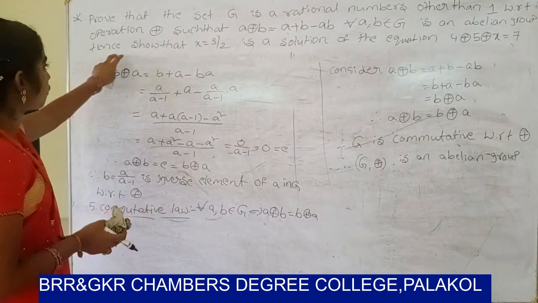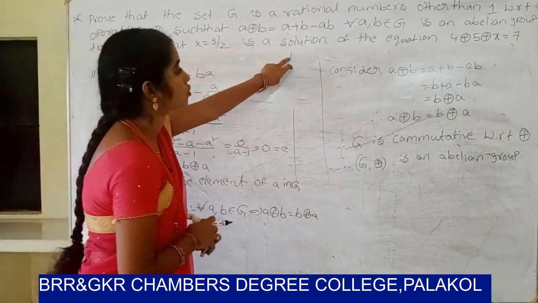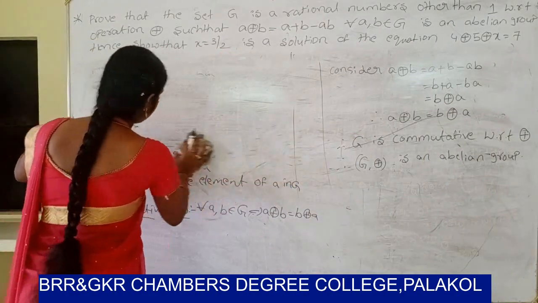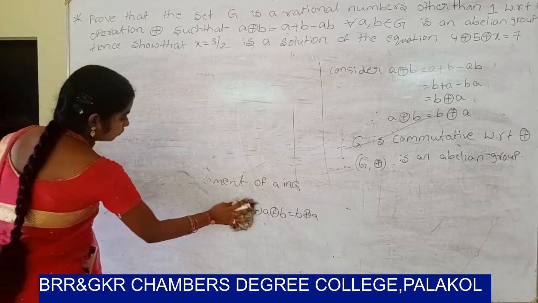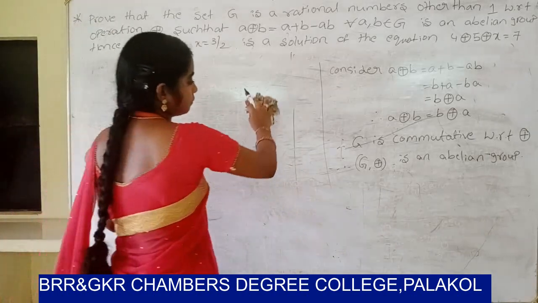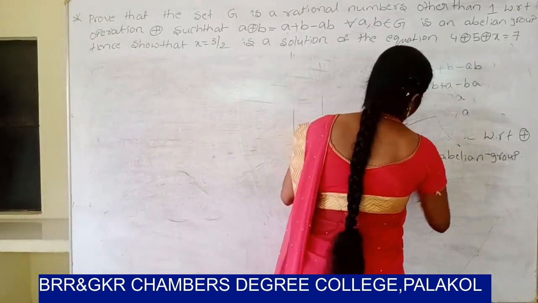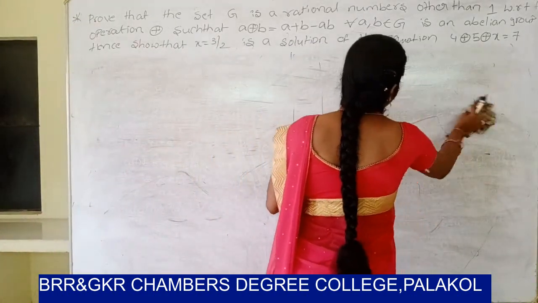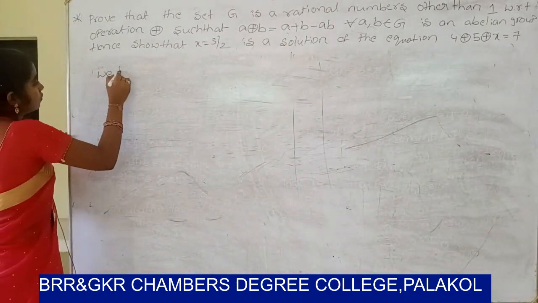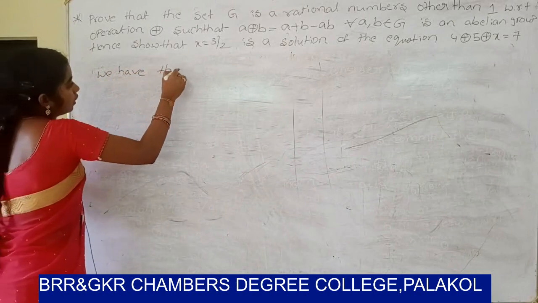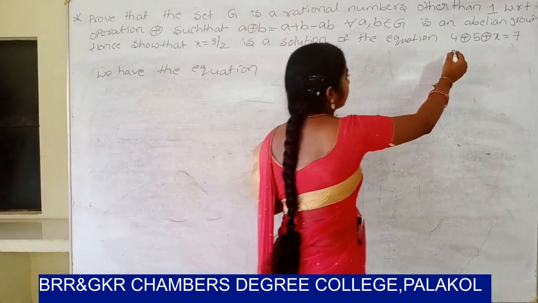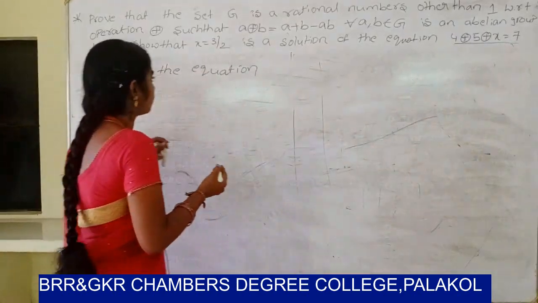And next you have to show that x equal to 3 by 2 is a solution of the equation 4 ⊕ 5 ⊕ x equal to 7. So we have the equation 4 ⊕ 5 ⊕ x equal to 7.